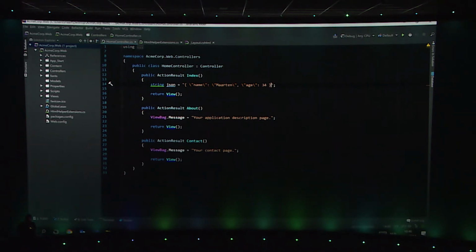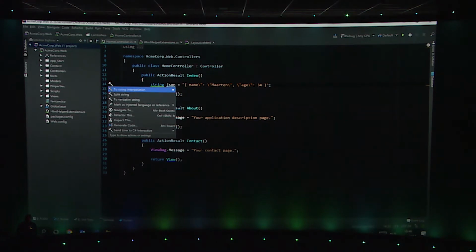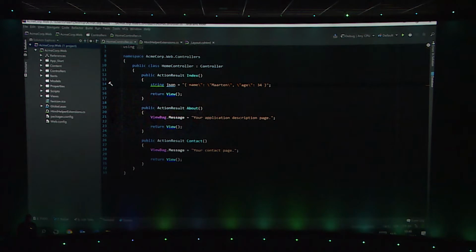But still, if I do something like this, I know my JSON is broken, but Rider doesn't know my JSON is broken. Unless I say Alt-Enter and say, okay, look, this string is an injected language of type JSON. And all of a sudden you get syntax highlighting inside of that string, and you see that there are red squigglies saying, okay, look, there's something wrong with the syntax of your JSON, and I should add my quote again in there, which is also really, really nice, I think.